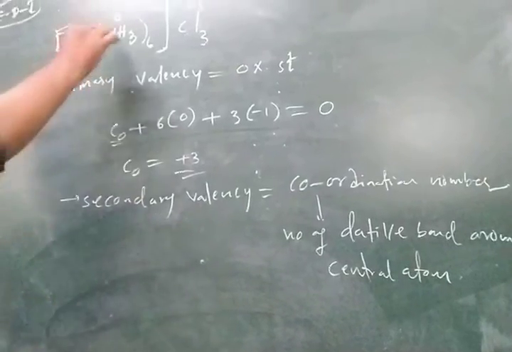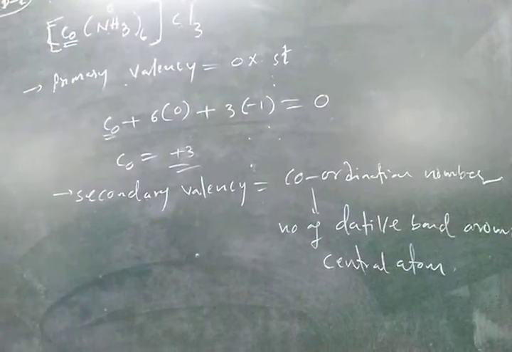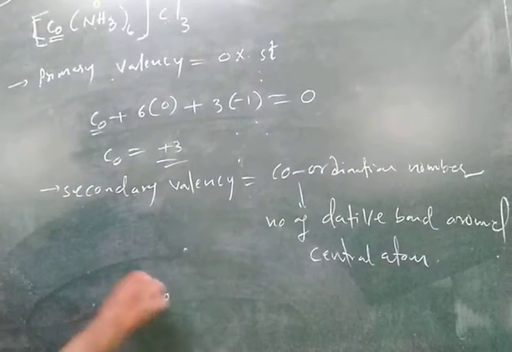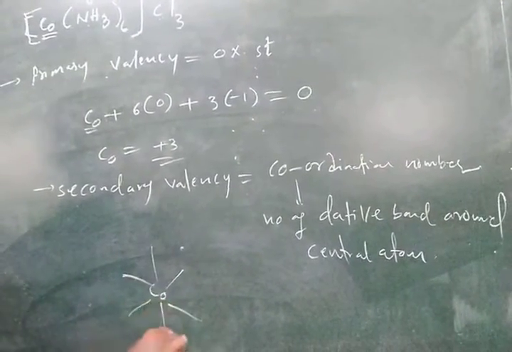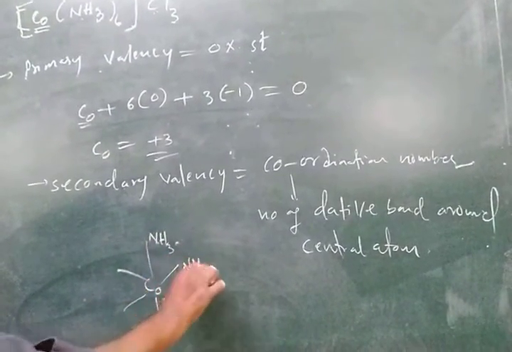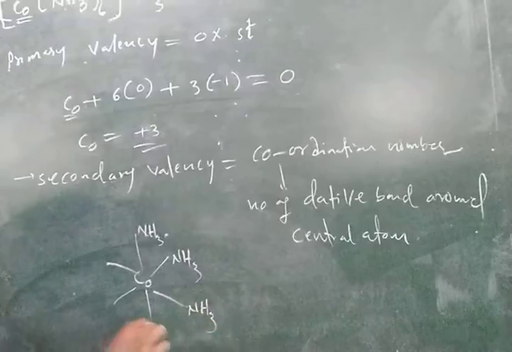Here there are monodentate ligands, 6 ammonias around the cobalt. So 6 dative bonds, and the coordination number is also 6.